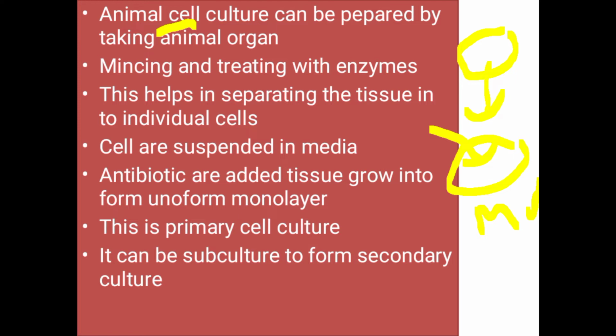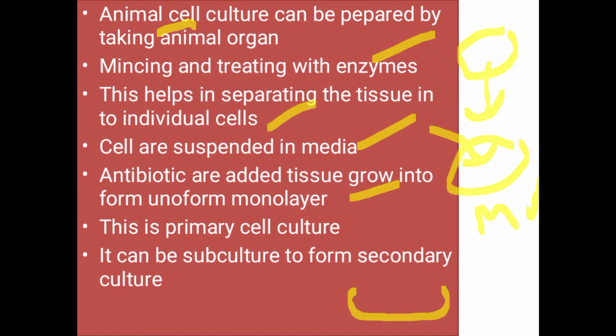For animal cell culture, first we mince and treat the animal tissue with enzyme. Due to this enzyme, the tissue separates into individual cells. Now the cells are suspended in the media, and we can also add antibiotic to prevent the growth of bacteria. When you provide all these materials and separate the cells, the cells will form a uniform layer on the surface.